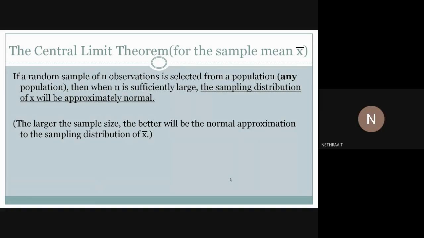Now, let us see the central limit theorem for the sample mean x bar. If a random sample of n observations is selected from a population, then when n is sufficiently large, the sampling distribution of x bar will be approximately normal. The larger the sample size, the better will be the normal approximation to the sampling distribution of x bar.